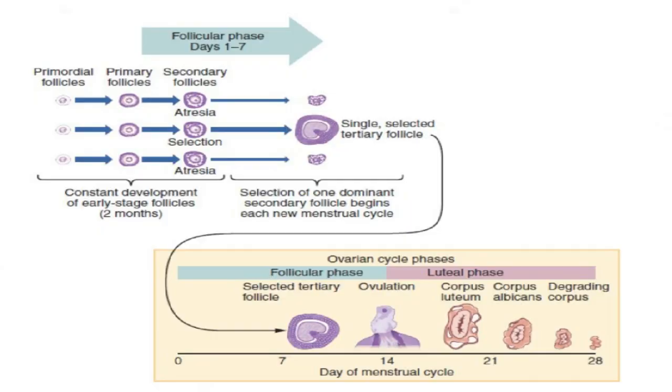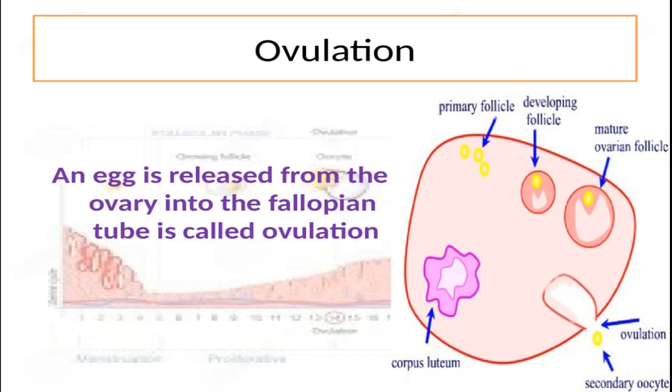So, in the follicular phase, 3 primordial follicles differentiate into primary follicles and then into secondary follicles. But focus here that only one of the 3 secondary follicles is eventually selected for further differentiation into a tertiary follicle, while the other 2 die, a process also known as atresia. This selected follicle is extremely important as it starts the next phase of the ovarian cycle, and that is ovulation.